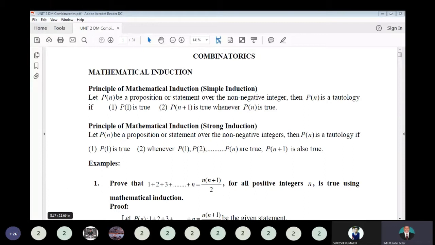Principle of mathematical induction, strong induction. Let P of n be the proposition or statement over the non-negative integers. Then P of n is a tautology if P of 1 is true, and whenever P of 1, P of 2, and so on, P of n are true, P of n plus 1 is also true.